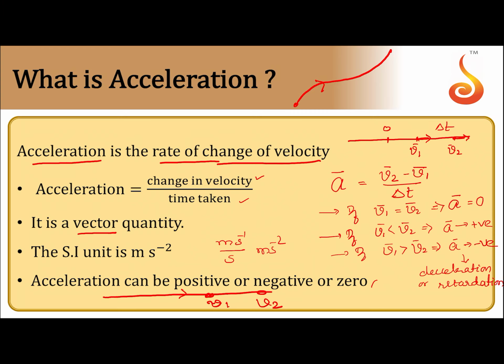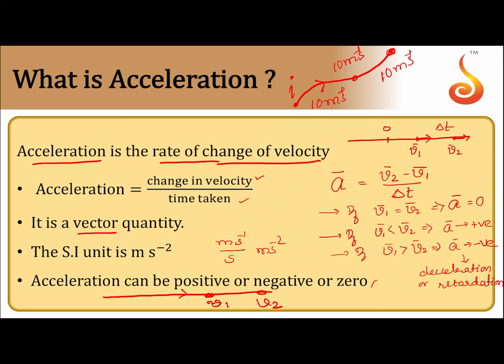It is here initially and its speed is 10 meter per second, and when it comes over here, its speed is again 10 meter per second, and it is 10 meter per second all along its journey. Now, I have a question: is there an acceleration or is the acceleration 0? The answer is there is an acceleration.